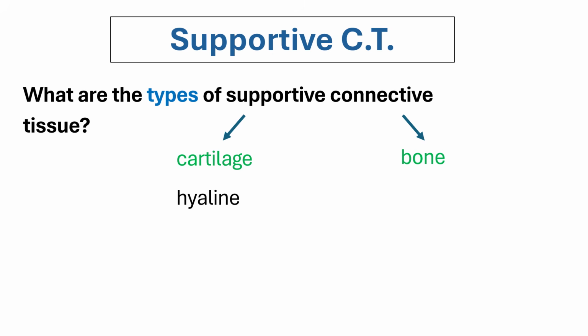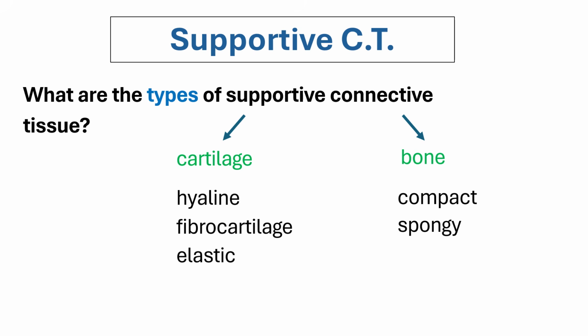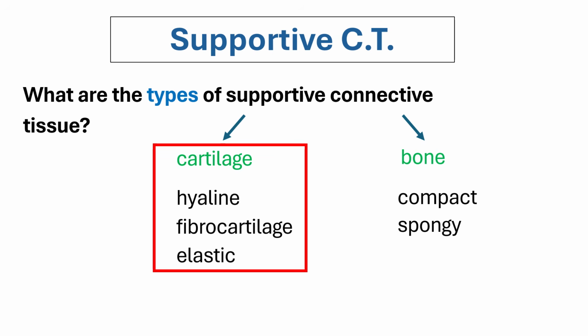Okay. So for the cartilage, we already know this from Beta 105. So this is more of just a review, and I highly suggest to view the histology lecture video that is in another playlist. But for today, we will also be mentioning it. Okay, so we have our hyaline cartilage, our fibrocartilage, and our elastic cartilage. For the bone, we have our compact and our spongy type of bone. First, let's talk about the cartilage.